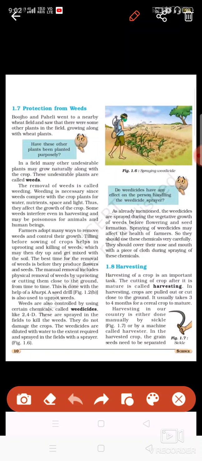In harvesting, the traditional method is by using the sickle. You might have seen this in the hands of farmers. They use it for cutting the crops from the field by themselves. Another way is by using a machine which is known as a harvester. I'll show you where the harvester is.